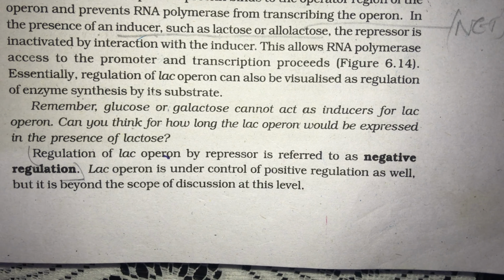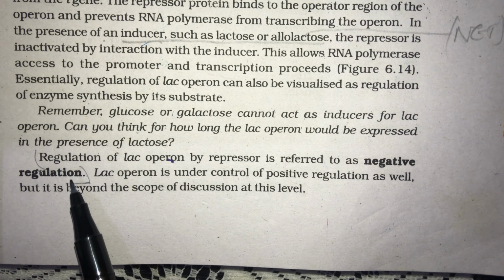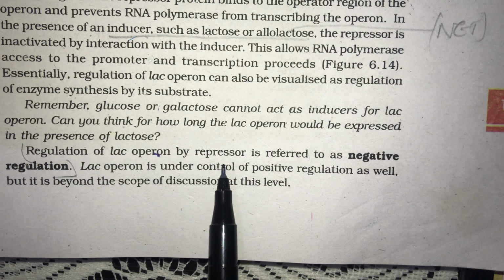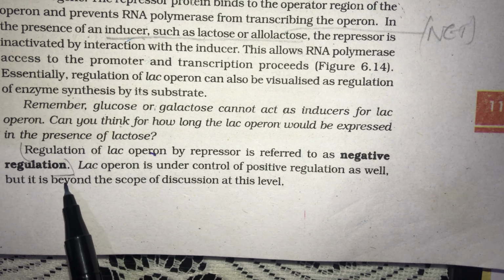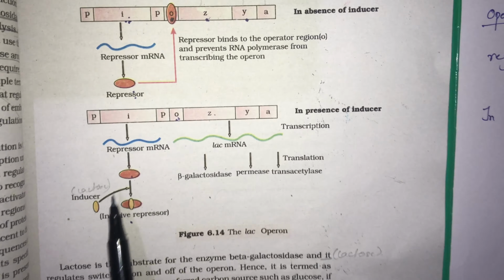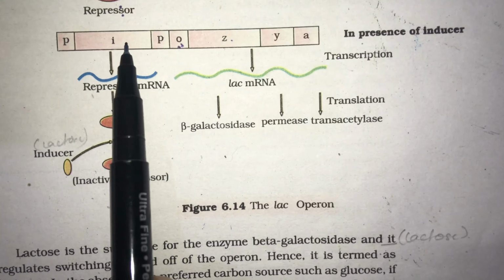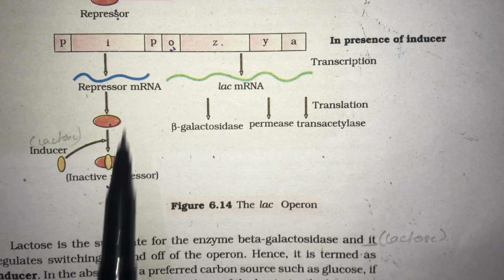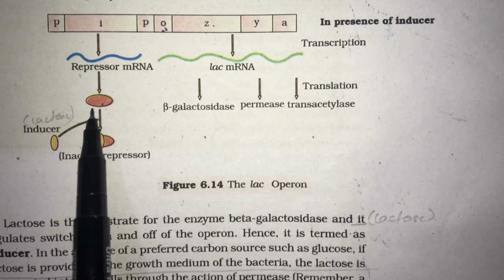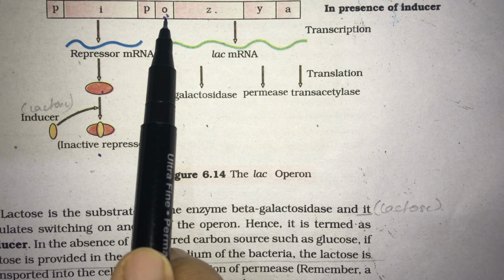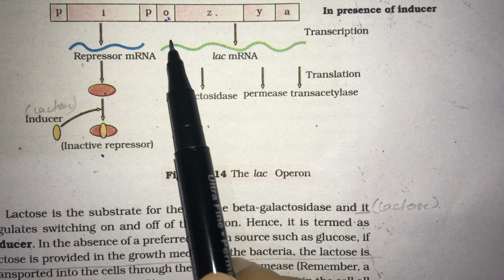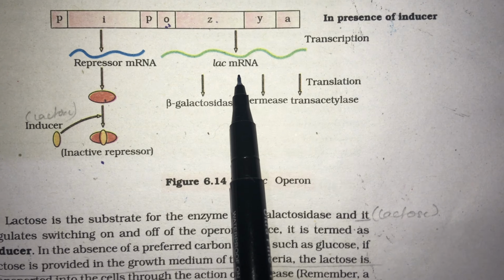It is negative regulation because the repressor molecule, coded by this regulatory gene, the I gene, binds to the operator region and blocks these genes from being transcribed into mRNA.